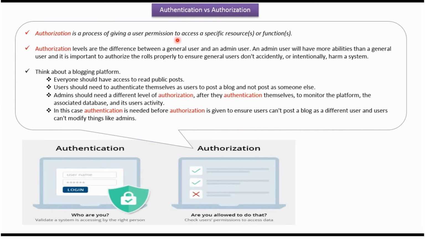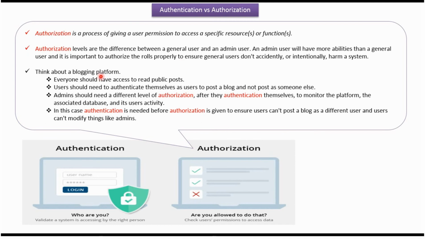Authorization is the process of giving a user permission to access specific resources or functions. If we take any application, there will be admin users and general users. The admin user will have more abilities than the general users. It is important to authorize the roles properly to ensure general users don't accidentally or intentionally harm a system.